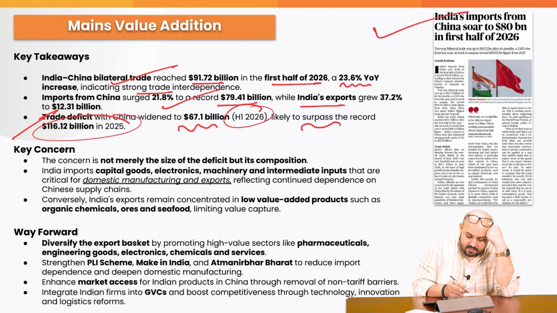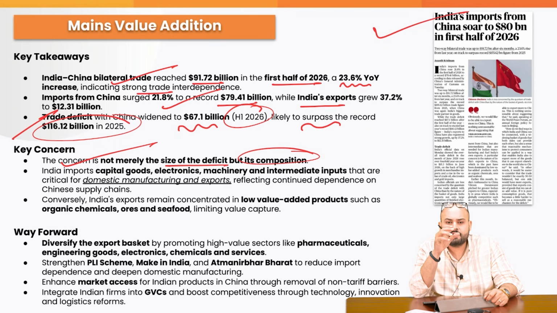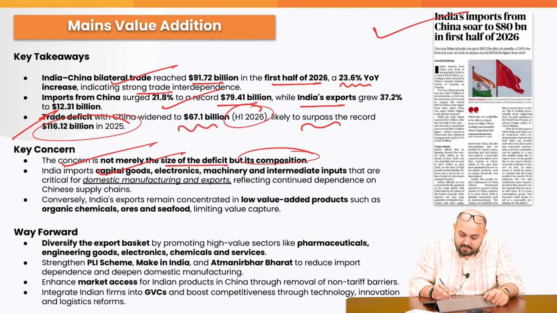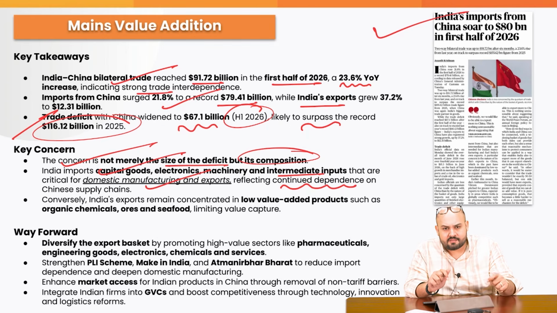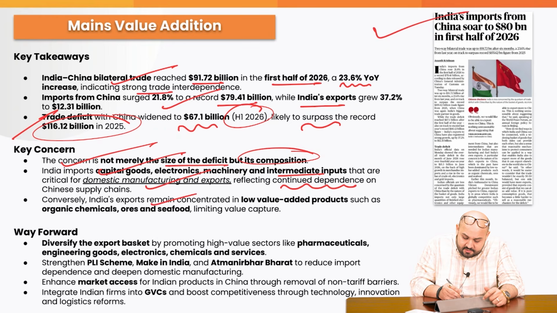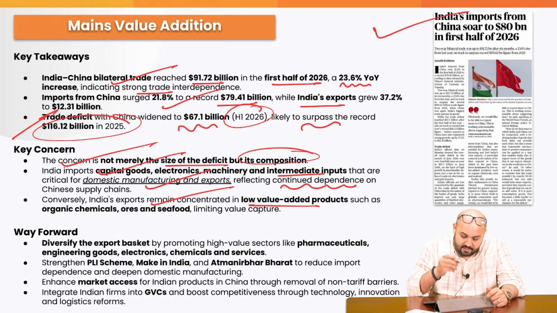What are the key concerns? The concern is not merely the size of the deficit, but its composition. We are dependent on some very important strategic items: capital goods, electronics, machinery, intermediate inputs that are critical for domestic manufacturing and exports, reflecting continued dependence on Chinese supply chains. We are having PLI and other schemes, but it is still not able to transition into domestic manufacturing. Conversely, India's exports remain concentrated in low value added products. Whatever we are exporting is low value added, such as organic chemicals, ores, seafood, limiting the value capture.